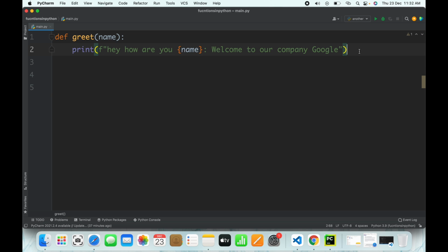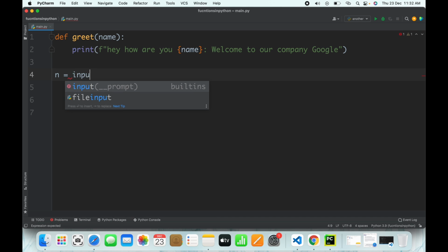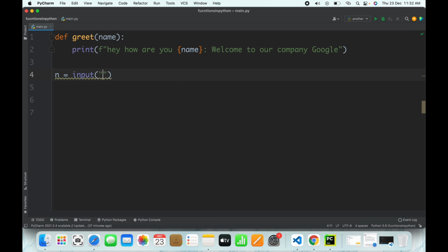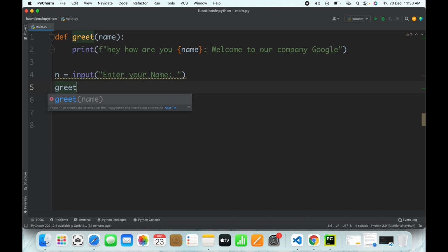It's a simple function. Now instead of this I'll write, let's say, n equals to input. I'll take user input on this. So I'll say enter your name. Once the user enters the name, I'll greet him with greet(n).